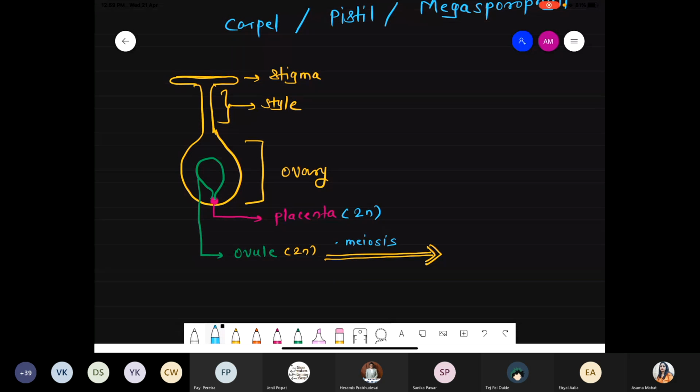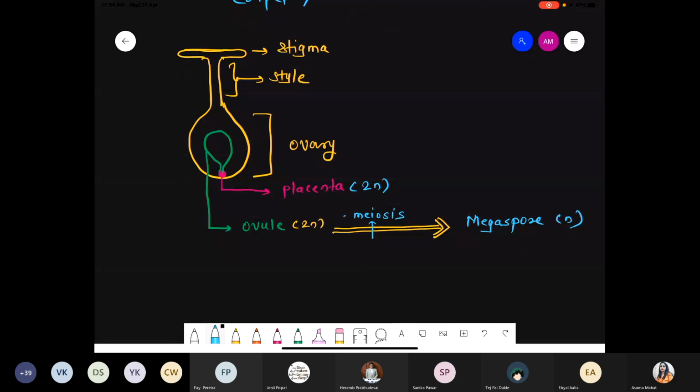So they undergo the process of meiosis, and after the meiosis there is a formation of a typical structure, the megaspore, which is haploid in nature. There, the microspore was forming. Microspore is nothing but the male, that is, pollen. Microspore is also called the pollen, and pollen undergoes mitosis two times and produces the 2 male gametes. Similarly, in the typical structure of the carpel, the ovule is present.